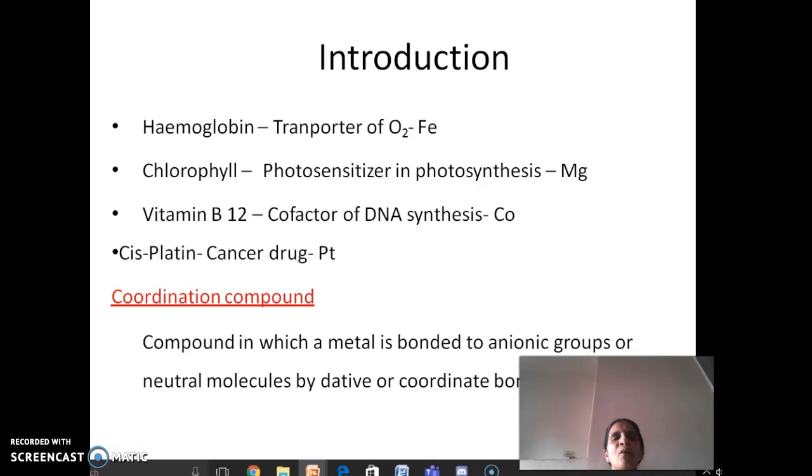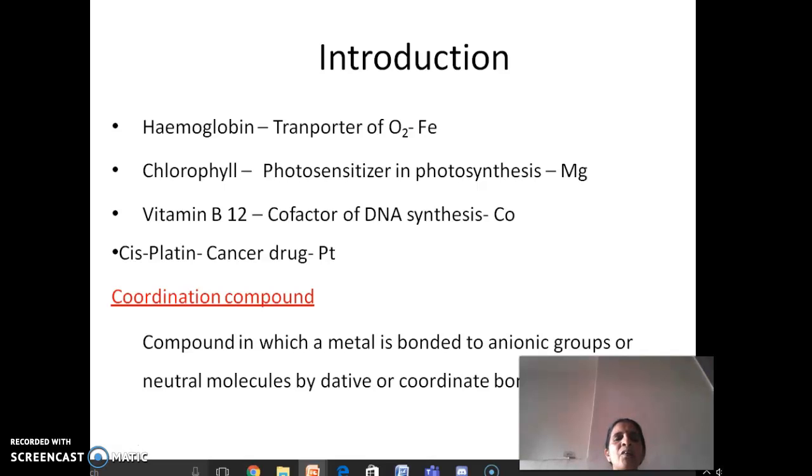Vitamin B12, which is a cofactor of DNA synthesis, also contains cobalt metal. And the cancer drug cisplatin, which is a complex of platinum metal, is widely used. So with this we can say there are so many complex compounds which have wide application in our day-to-day life.